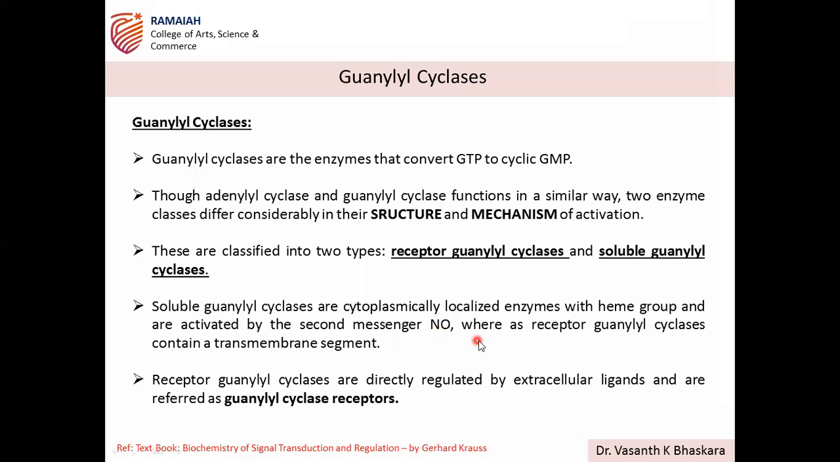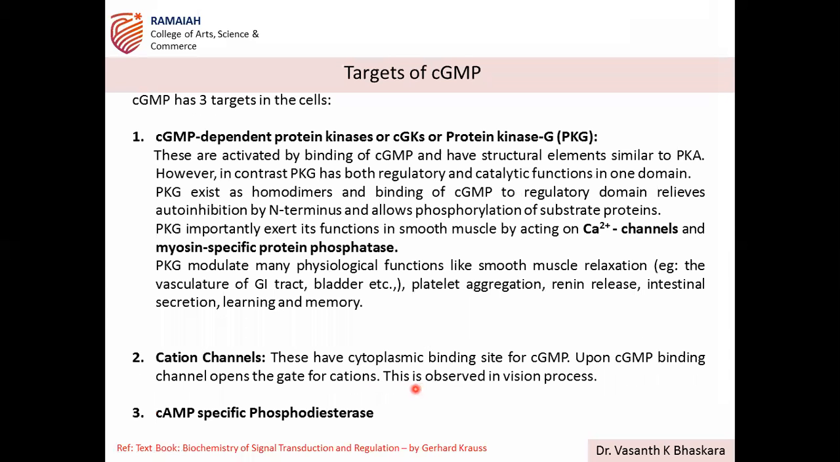Whereas the receptor guanylyl cyclases are associated with the membrane, so a transmembrane segment is present. And these receptor guanylyl cyclases are directly regulated by extracellular ligands and are referred to as guanylyl cyclase receptors. Okay, so that way these two different guanylyl cyclases are under control.